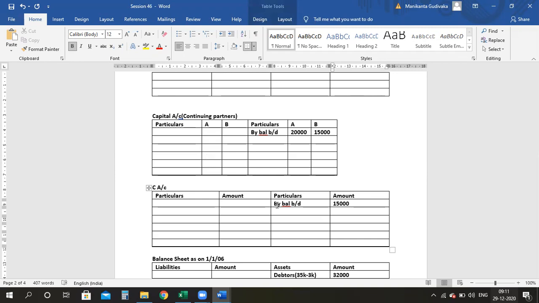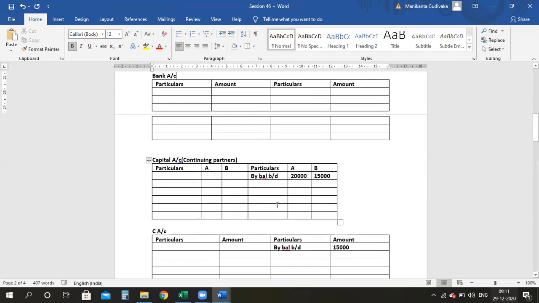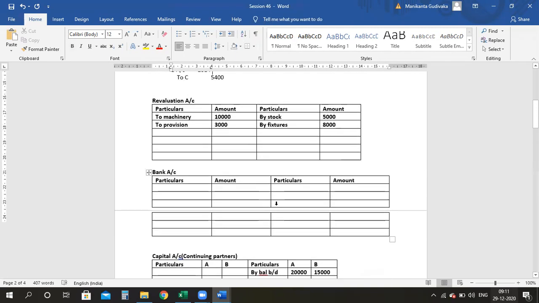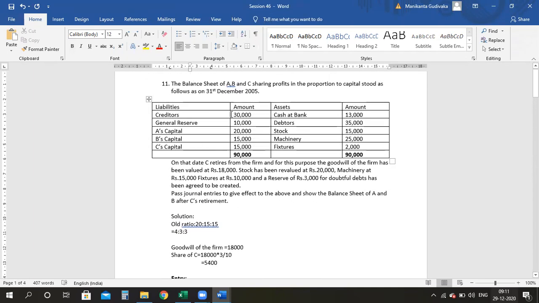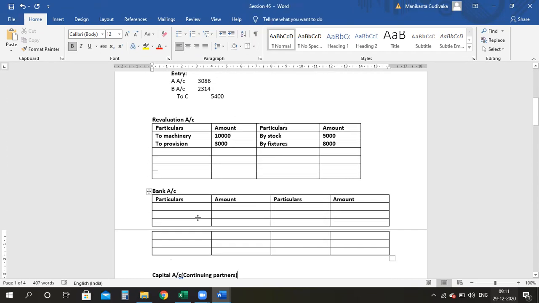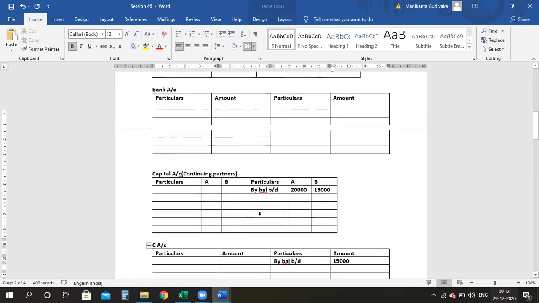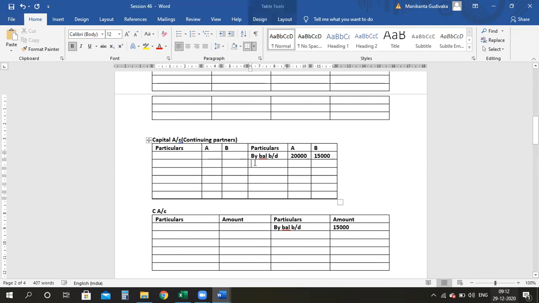Right now, then you also have the reserves which are there. Now, guys, this reserves, whatever 10,000 you're seeing, it belongs to A, B, and C. So please divide it in the ratio 4:3:3 and tell me the answer. 10,000 in the ratio 4:3:3. I will give it to A, B, and C. So by reserves, here also I have to write by reserves, because his share is there. Tell me the answer.